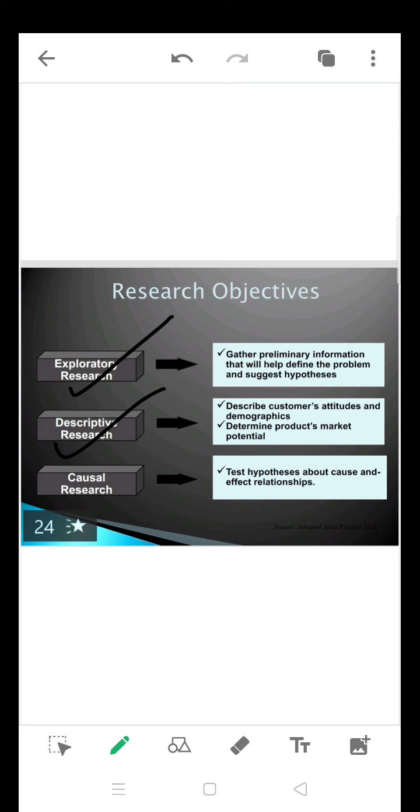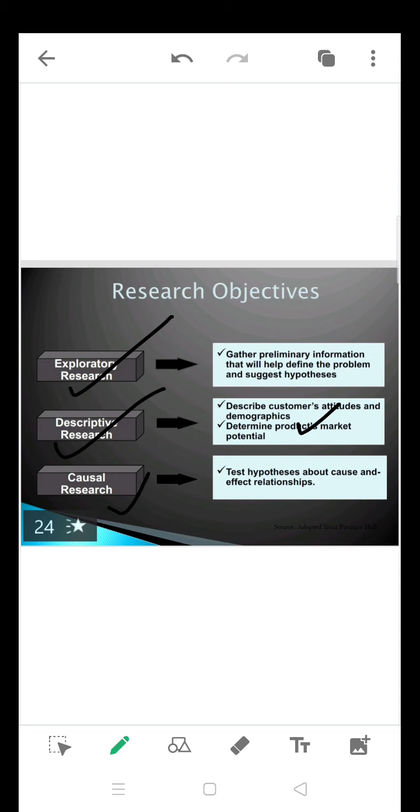It is going to describe. Descriptive research, in the sense, we can call it a qualitative research also. Why? Because it is going to talk about customer attitude, satisfaction, perception, demographical level, and potentiality of the product, whether it is good, bad, grade, not grade. So all this kind of research we are going to do, and that kind of research is called descriptive research.